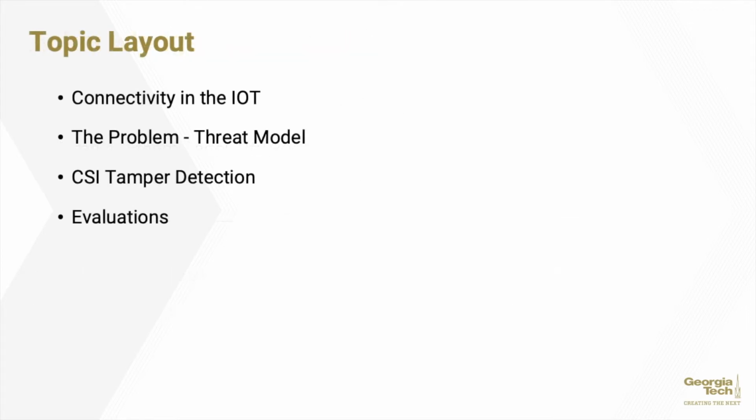In the course of this presentation, we'll examine the place of connectivity in the Internet of Things, the real threat of physical tampering with the endpoints and components of this system, a possible solution to this problem in the form of channel state information tamper detection, and the evaluations and experiments used by the authors of this paper to formulate this CSI tamper detection method. Let's move on to the summary overview.